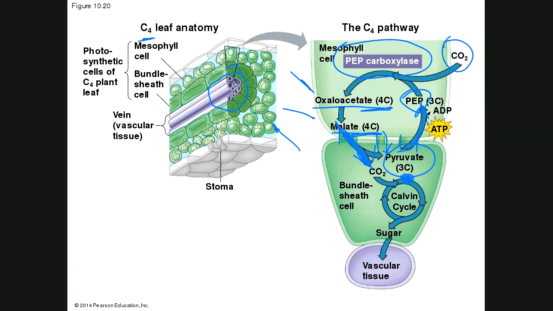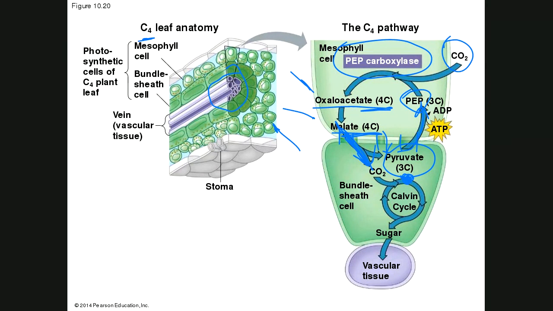So even though the oxygen levels might be rising, as long as you've got enough carbon dioxide stored up in the mesophyll cells, you can keep pumping it into the bundle sheath cells, and you can slow down this process of photorespiration. Again, if you keep your stomata closed for too long, then everybody's going to suffer from photorespiration. You've got to get rid of that oxygen eventually.